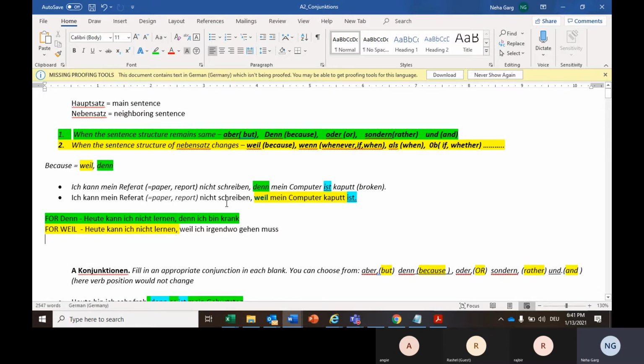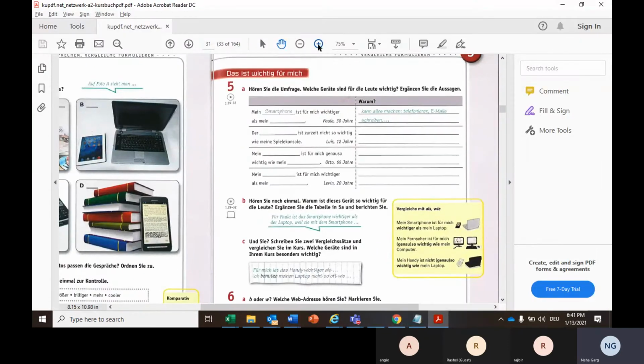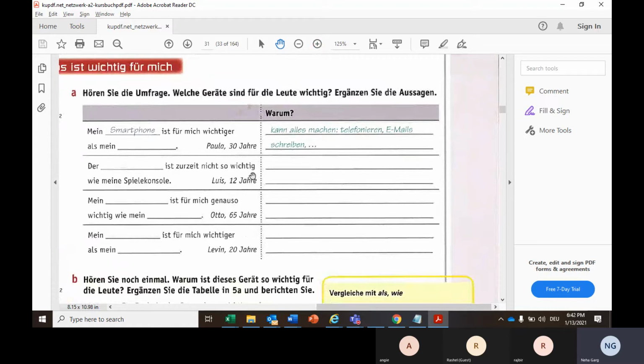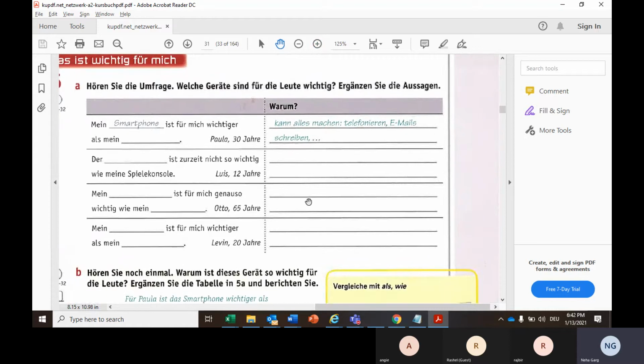Now before we proceed further with any more examples or any further conjunctions, what I quickly want you to do is, you guys have done this exercise where you were comparing two things, like which device is important to you. Some people have written my smartphone is more important for me as compared to my laptop. Some people have written my laptop is more important to me as compared to my smartphone. So now what you have to do today, you have to give the reason also.